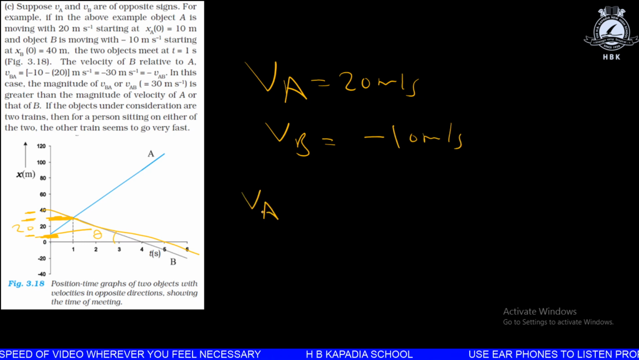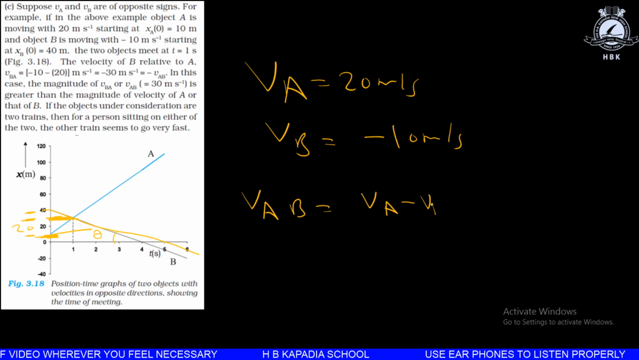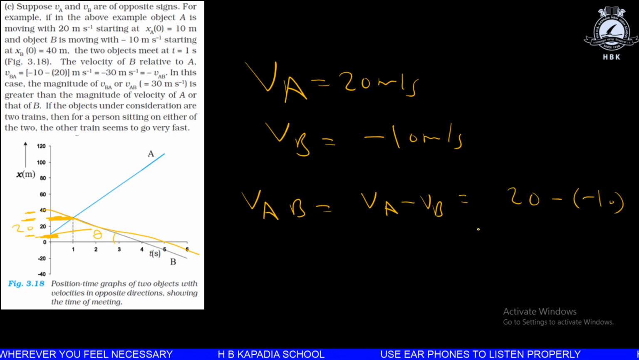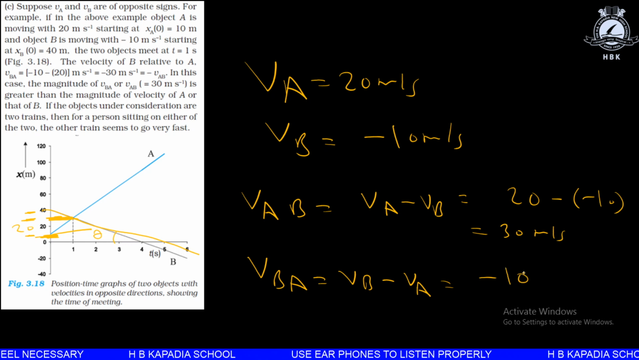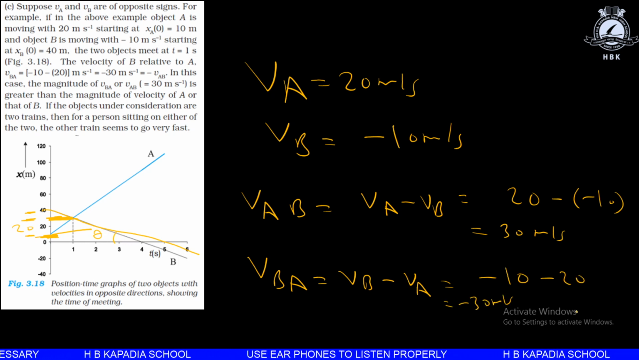So therefore velocity of A with respect to B can be VA minus VB, that gives 20 minus 10, that gives 30 meter per second, and velocity of B with respect to A will be VB minus VA, and that will be minus 10 minus 20, that gives minus 30 meter per second. Okay, so these were the three special cases for a relative velocity.